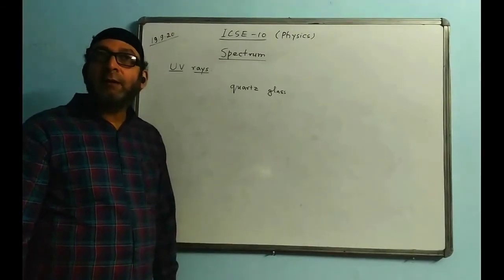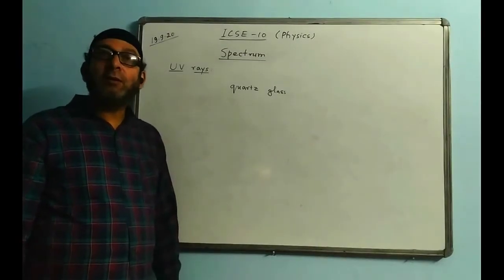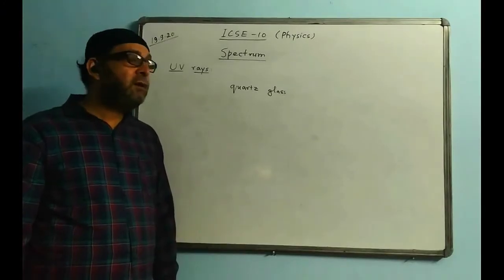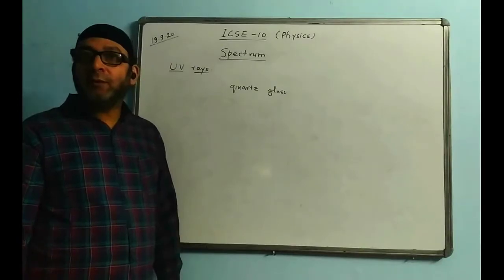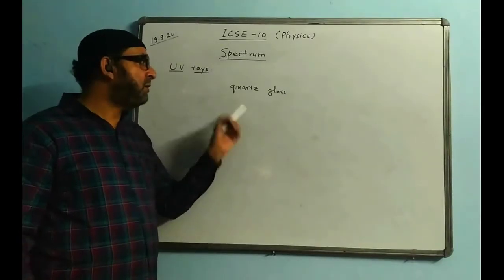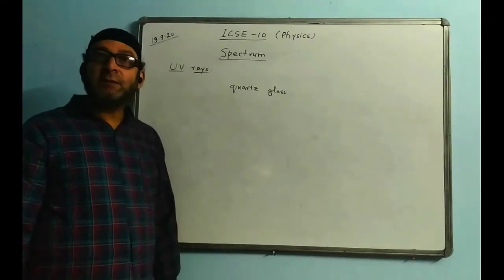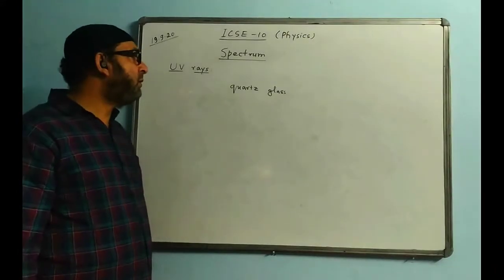That's why at home normally the window panes are made of glass so that the ultraviolet rays from the sun are absorbed by them and we don't get the harmful effect of the UV rays. So that prevents us from the harmful effect of the UV rays.